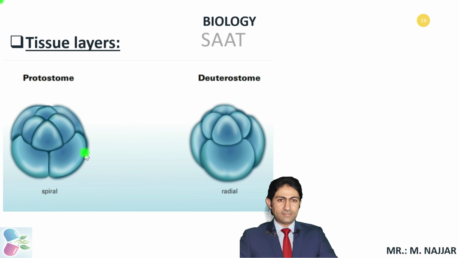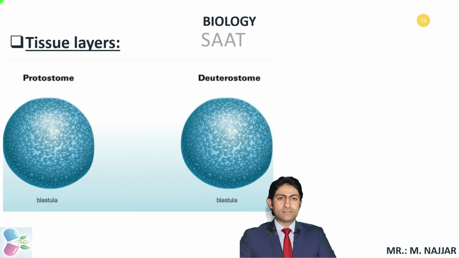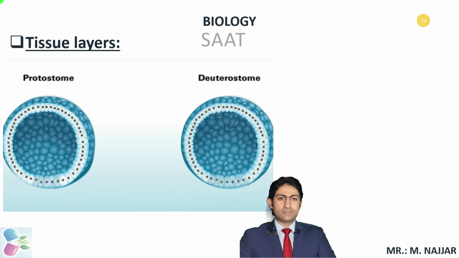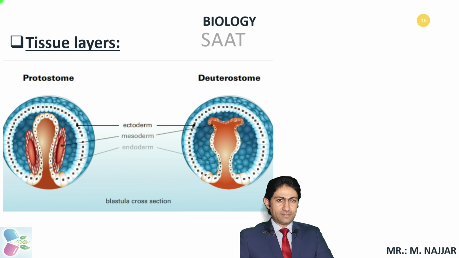A protostome embryo is arranged in a spiral cleavage. A deuterostome embryo is arranged in a radial cleavage. The gut cavity of the protostome forms from separations in the mesoderm.